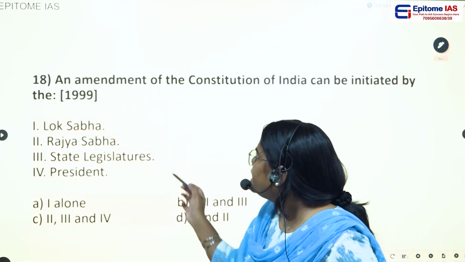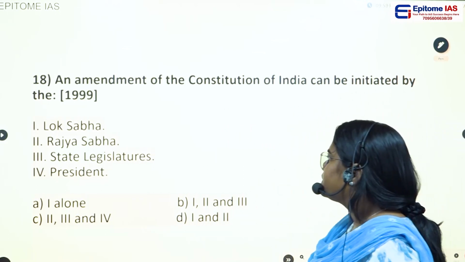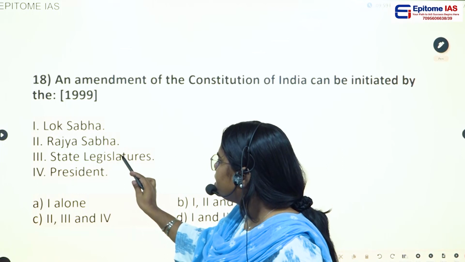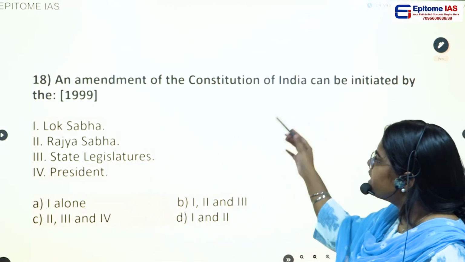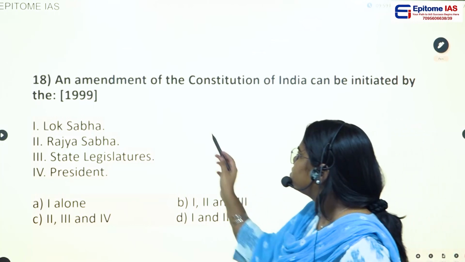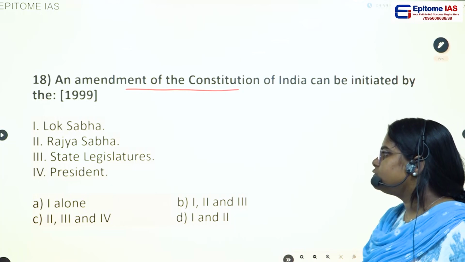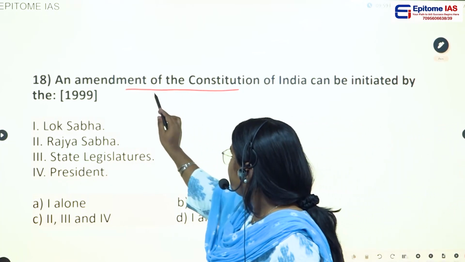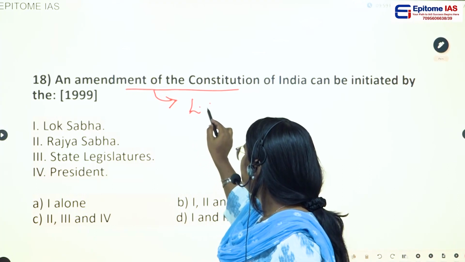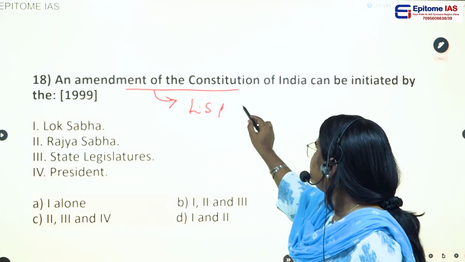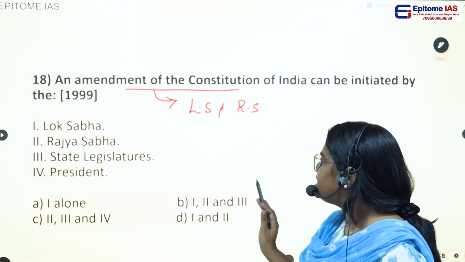Next question. An amendment of the Constitution of India can be initiated by Lok Sabha, Rajya Sabha, state legislature, president. So now you try to answer this question. We have already seen a number of questions on the amendment of the Constitution. So we saw that the constitutional amendment bill can be introduced either in the Lok Sabha or in the Rajya Sabha, but it cannot be introduced in the state legislature.